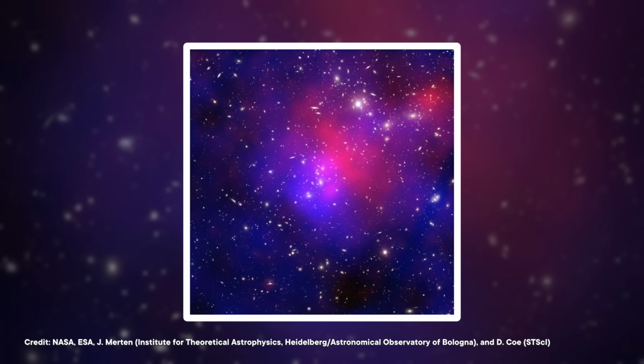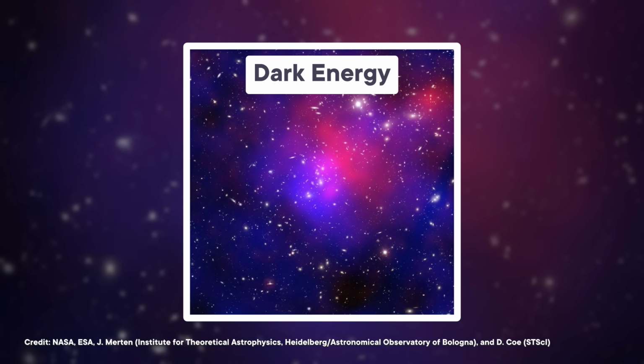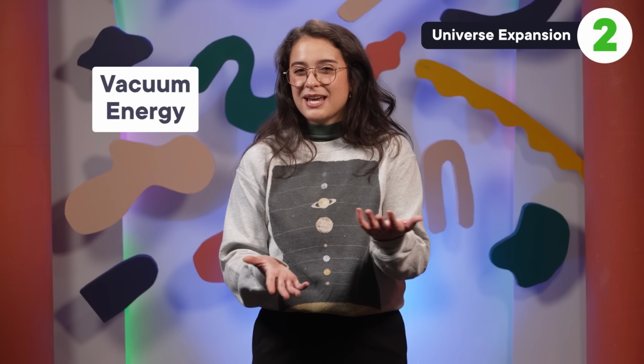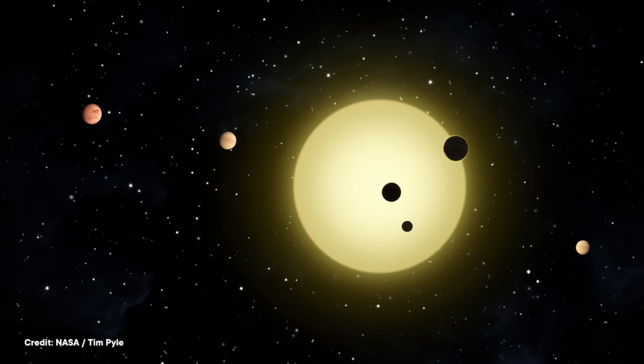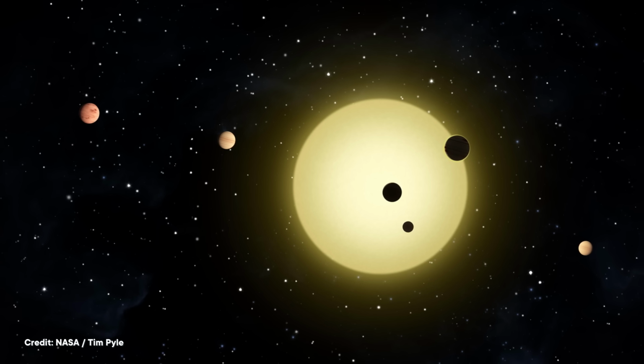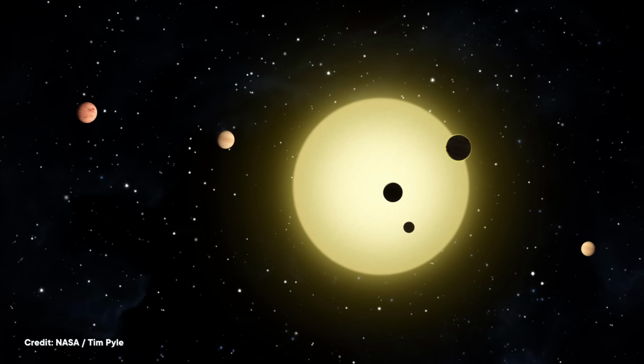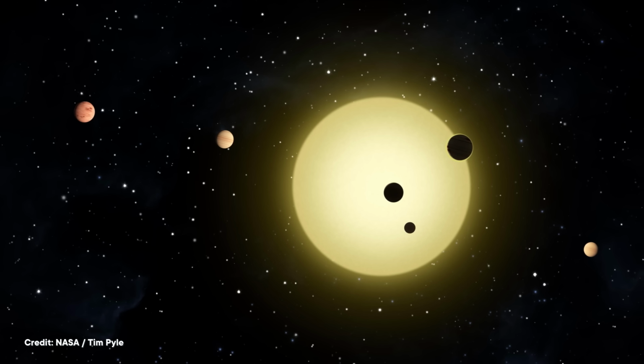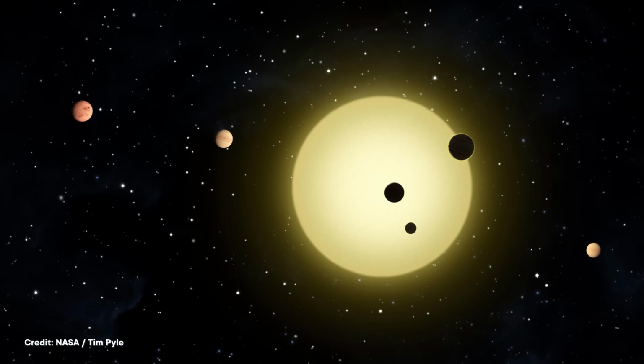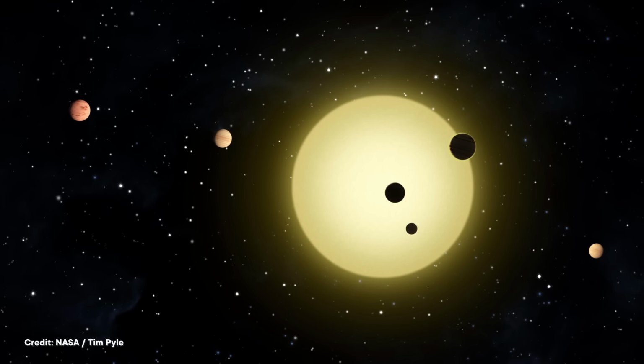Scientists call this mysterious something dark energy, and they have no idea where to go from there. One of the simpler hypotheses relies on the Standard Model's assumption that the universe is filled with vacuum energy, basically the energy that just comes with everything in the universe just existing. The problem is the total amount of vacuum energy in the observable universe should be causing the universe to expand so fast that nothing of substance could exist.